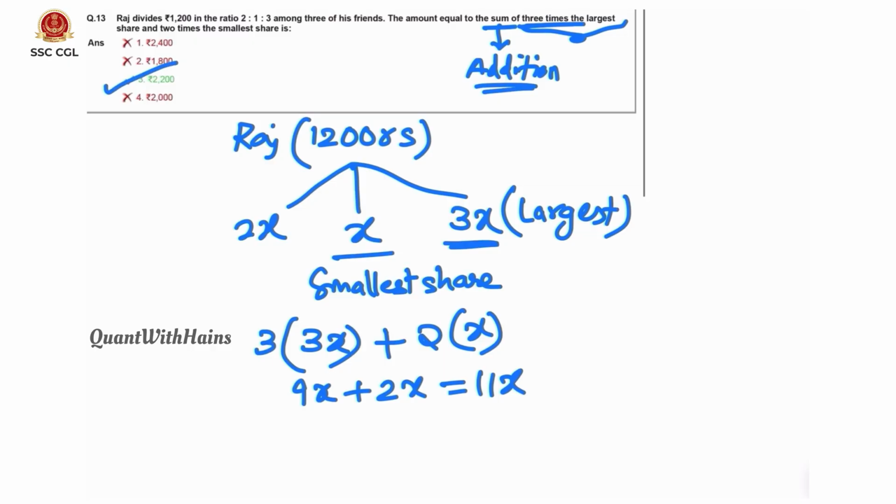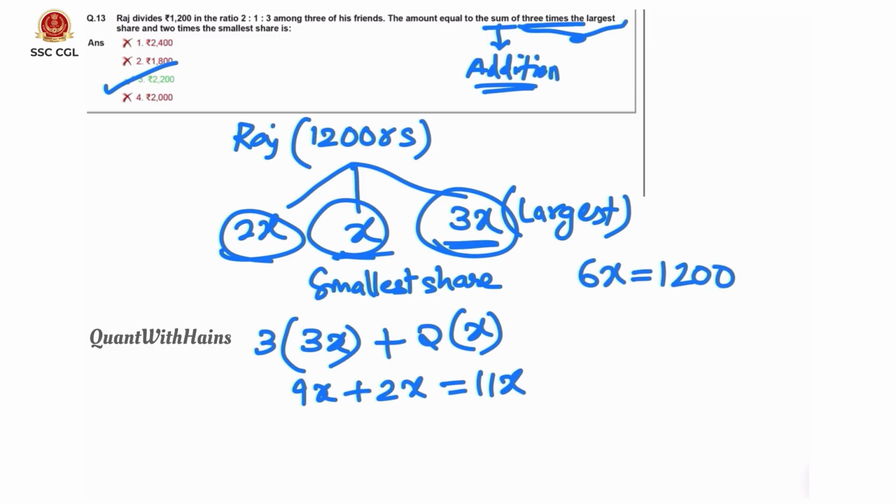But if you want the exact answer, we know 2x plus x is 3x. 3x plus 3x is 6x equals 1200. From here x equals 200. If we substitute, we get 2200, that is option 3.